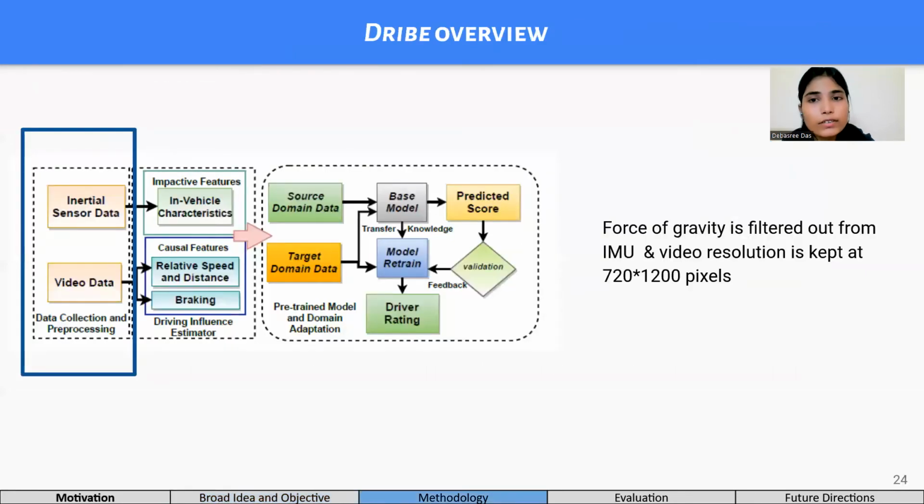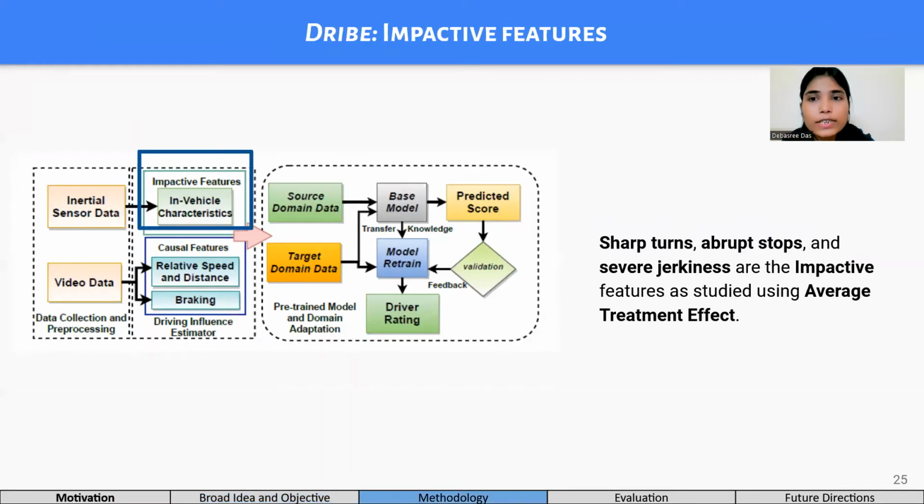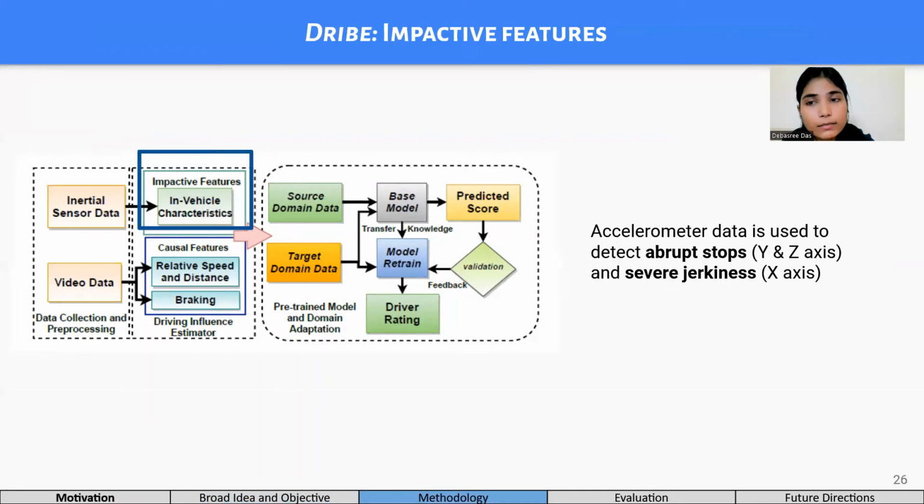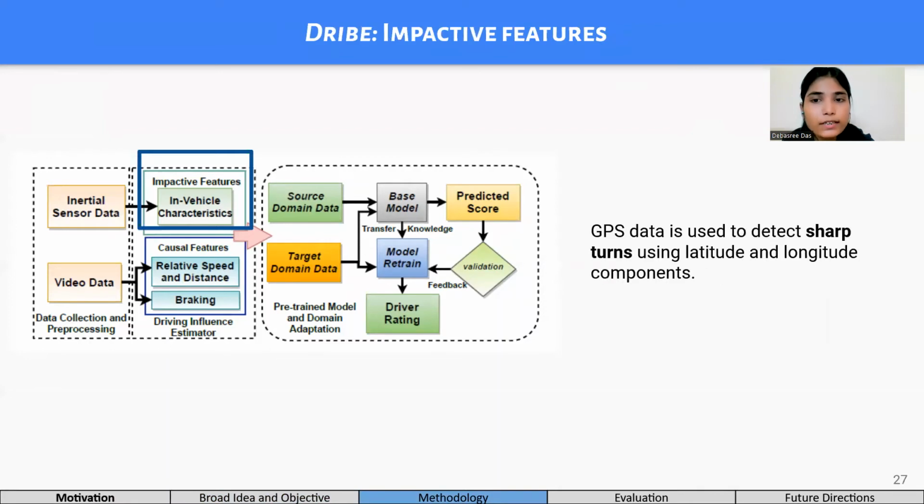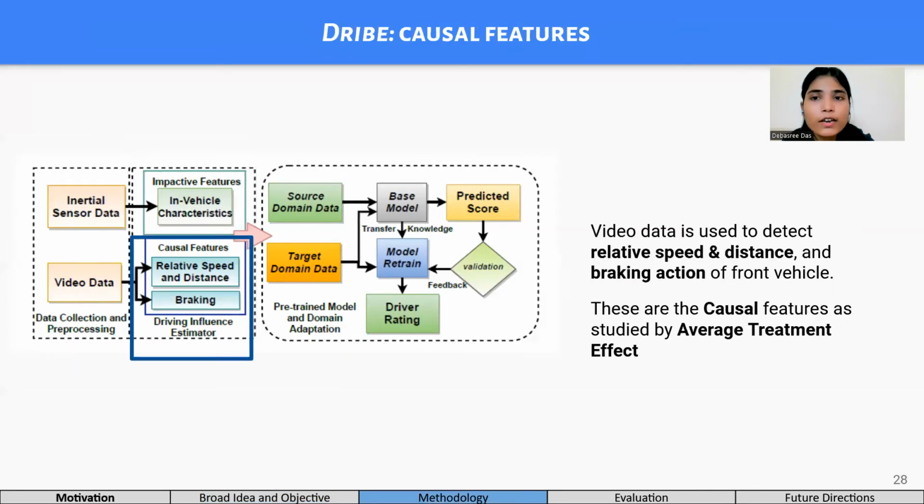Now we present our overall system architecture, which is DriBe. The first component is the data collection and pre-processing, where we make the system noise-free and the video data resolution invariant. In the second step, we extract both the impactive and the causal features. For this, we use standard accelerometry analysis to detect the sudden brakes and severe jerkiness. For sharp turns, we use turn angles from latitude and longitude components of GPS. From the video data, we detect the braking action of the front vehicle and the relative speed and distance variation between the front and the target vehicles.